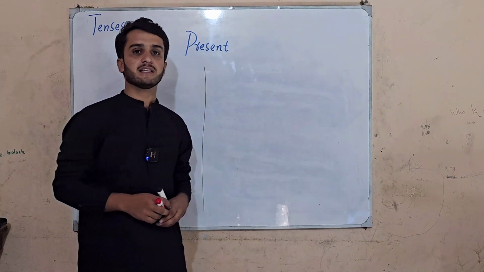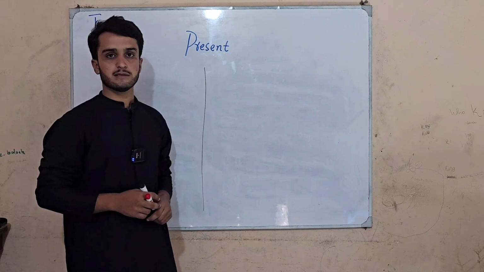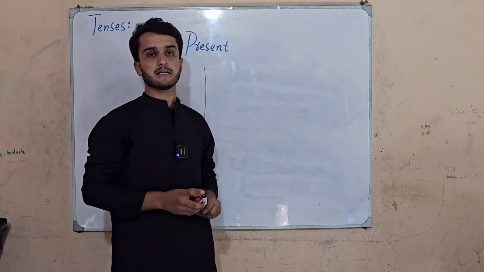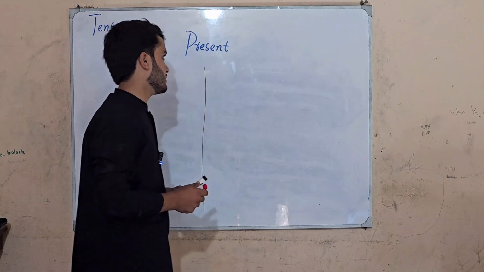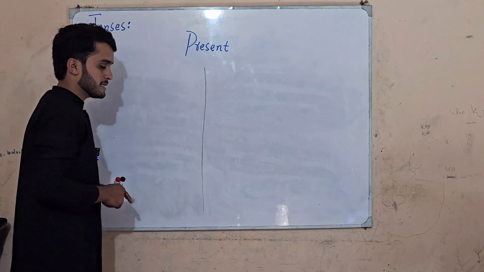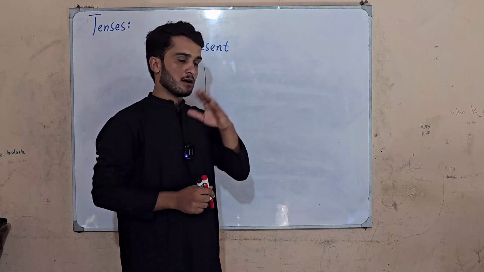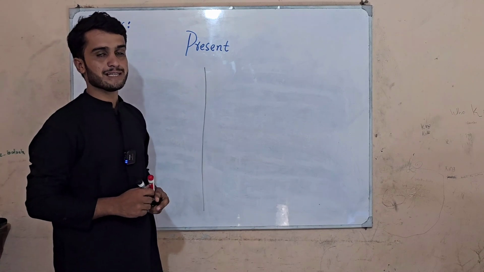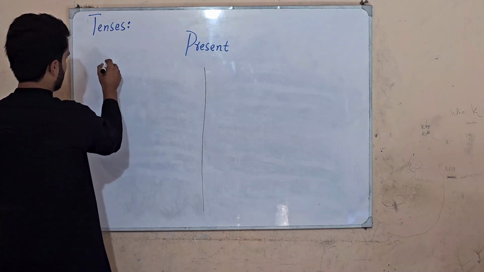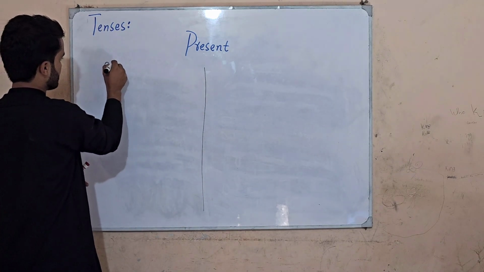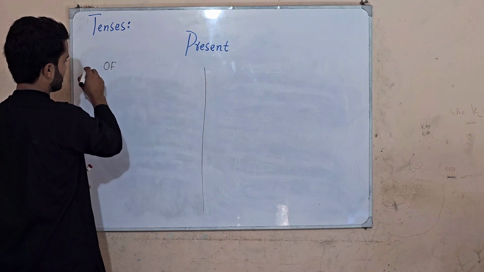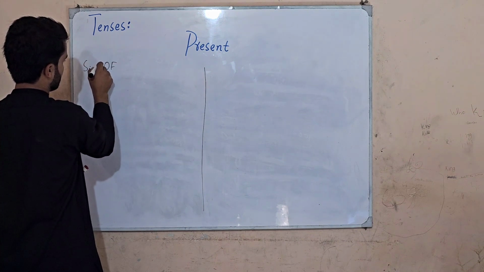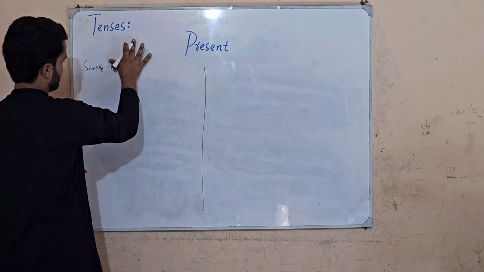Today we are back with another structure that is related to tenses, and I'm going to discuss a specific tense, that is present, and I'm going to discuss two of its types. The first one is present simple of to be, and the second one is present indefinite, which is also known as simple present. Moving forward to the first type, which is present simple of to be.